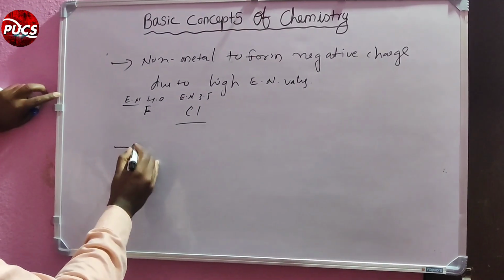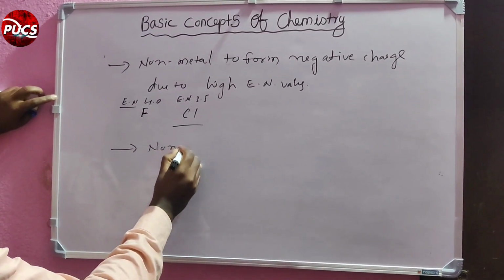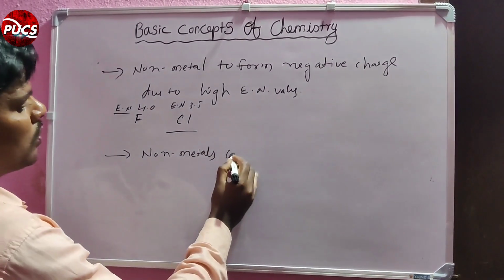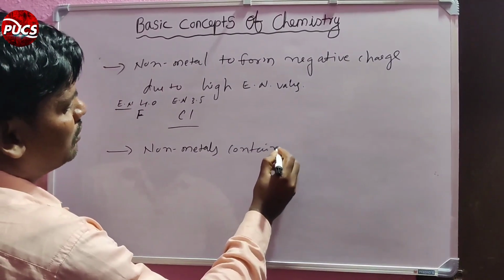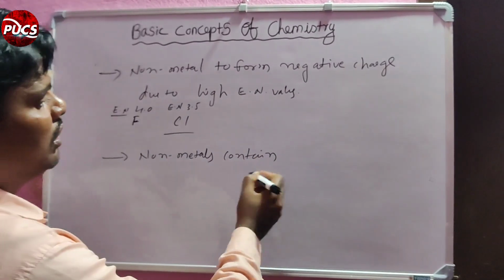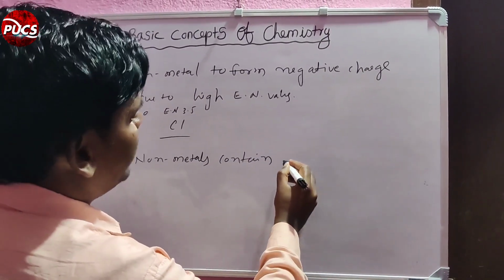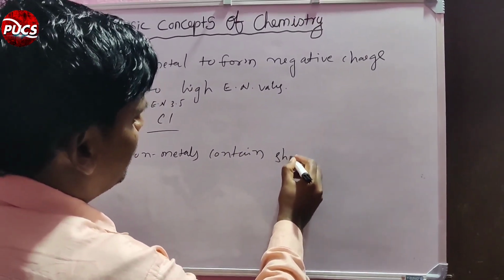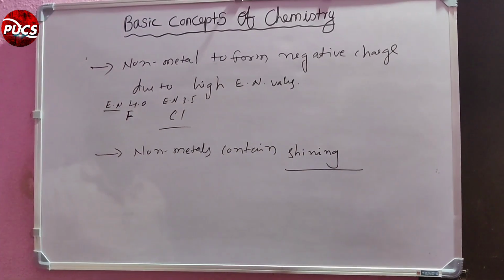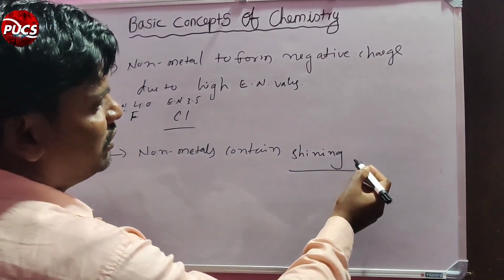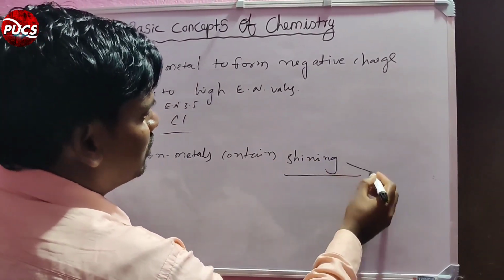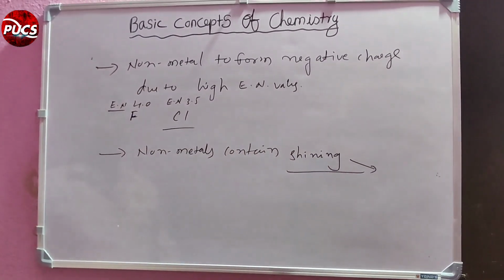Next, one more point. Non-metals containing shining is seen in very few non-metals only.